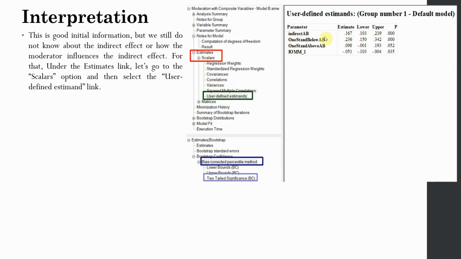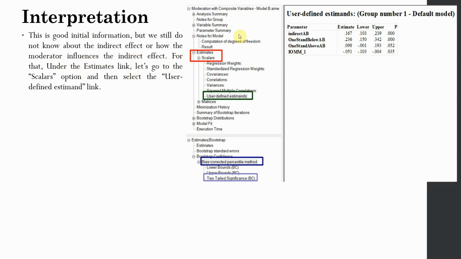Now we have the indirect effect. Is there mediation? Yes, there is mediation. One standard deviation below, that is at lower level of the moderator. Is there an indirect effect at lower level of the moderator? Yes. Is there an indirect effect at higher level of the moderator, to a certain extent? Yes. Now this is good initial information, but we still do not know how the moderator influences the indirect effect.